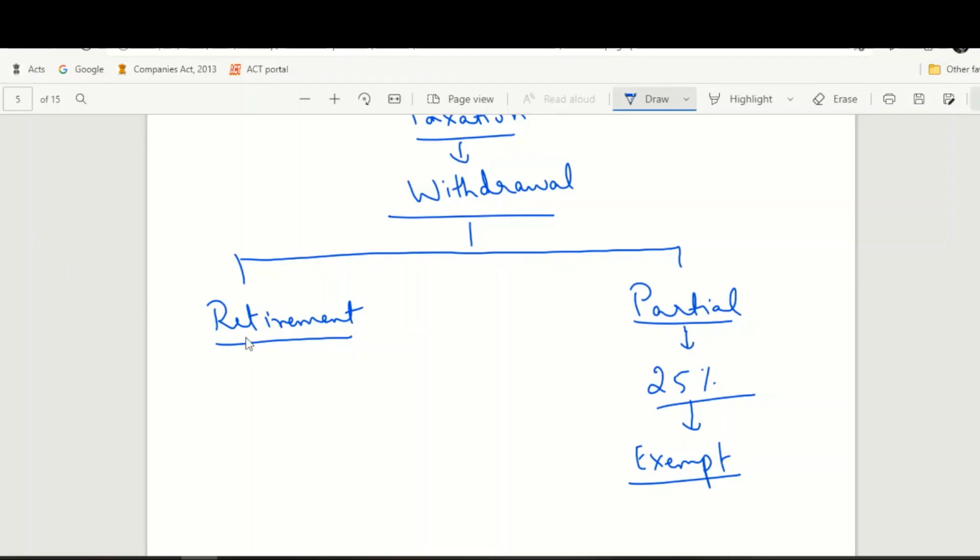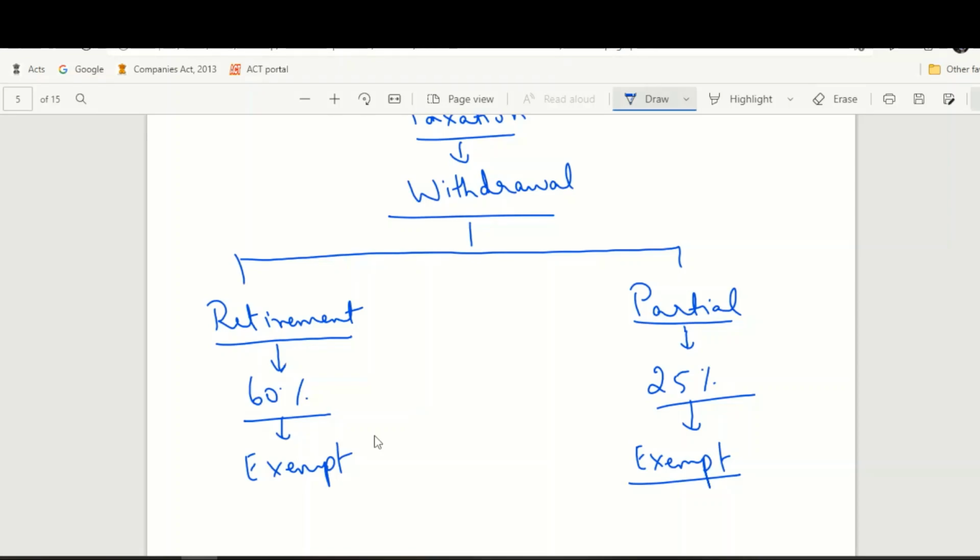However, at the time of retirement, you can withdraw only up to 60% of your value. In the same way, tax benefit is also given in line with the PFRDA rules. Tax up to 60% of your withdrawal, that means 60% of the value of your investment, is completely exempt. Again, here 60% of value and there 25% of your contribution.